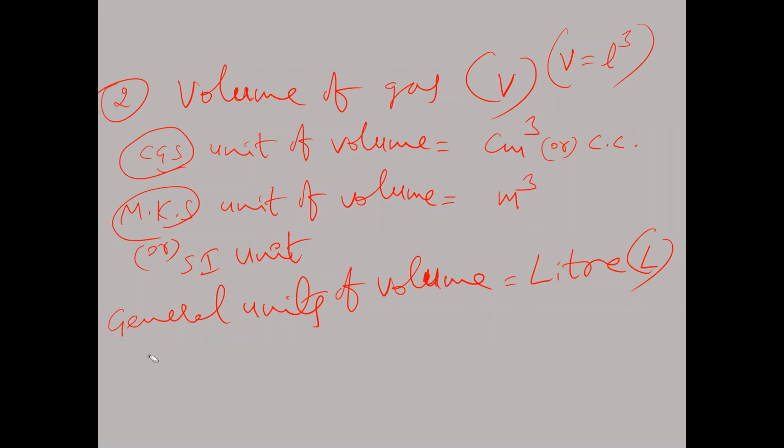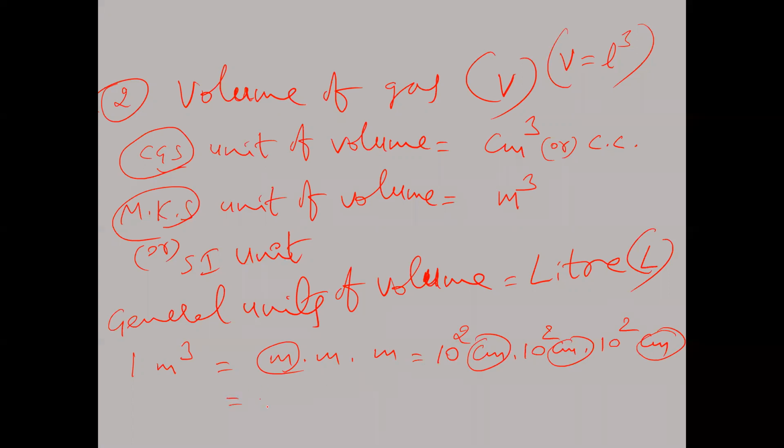Suppose you take the first one, 1 meter cube. 1 meter cube means meter into meter into meter. 1 meter means how many centimeters? 100 centimeters, which is 10 power 2 centimeter into 10 power 2 centimeter into 10 power 2 centimeter. Now 10 power 2 into 10 power 2 into 10 power 2 is 10 power 6 centimeter cube.